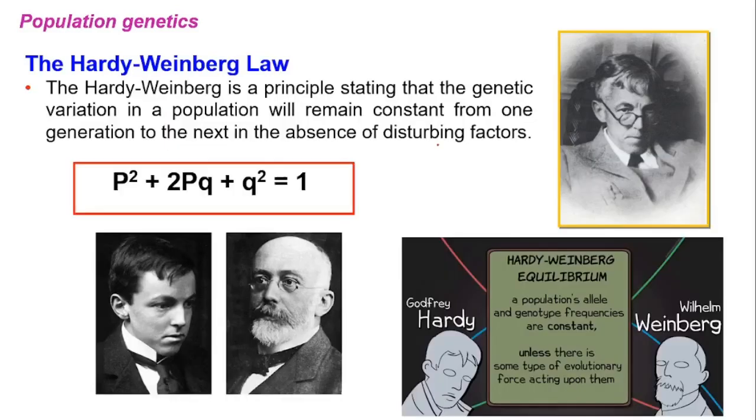Further, some conditions are there. First, we need to know the formula put forward by the scientists Hardy and Weinberg: p square plus 2pq plus q square is equal to 1. We're going to derive the equation further, how they got this equation, and some conditions are there for this formula to be valid.